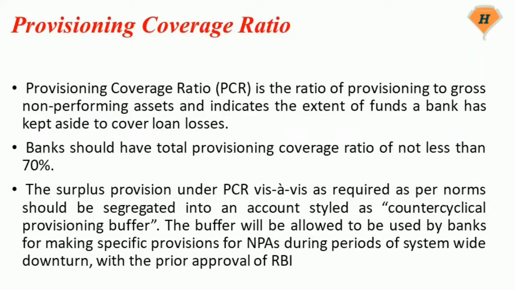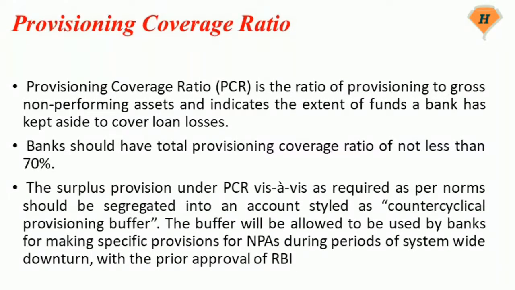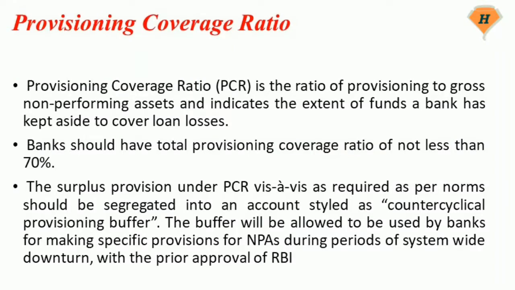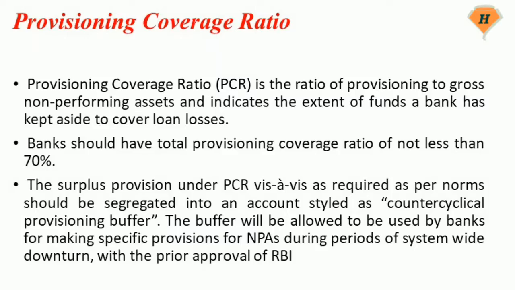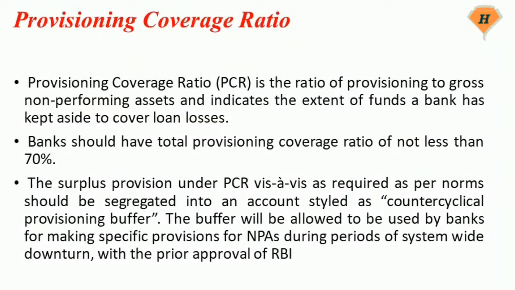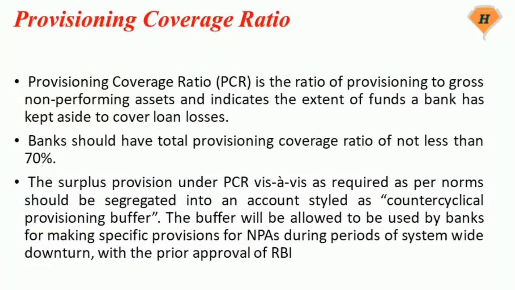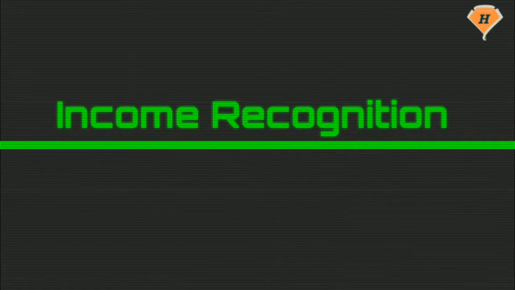The surplus provision under PCR vis-a-vis that required as per norms should be segregated into an account styled as counter-cyclical provisioning buffer. The buffer will be allowed to be used by banks for making specific provisions for NPAs during periods of system-wide downturn, with the prior approval of RBI.